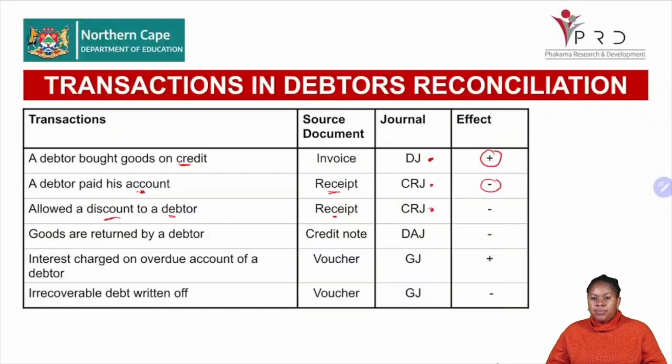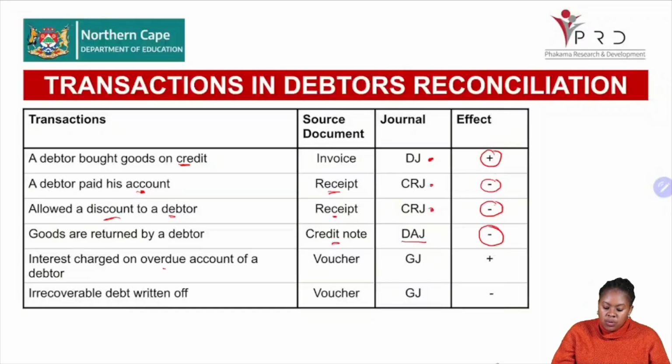Then the question, when we offer a discount to the debtor, will the debt decrease or increase? The debtor does not have to pay the money. However, the debt will then reduce. That is why we have a negative. Then goods are returned by a debtor. Will the debtor still owe us that money? No. That is why the effect is a negative, because the amount of money that they are owing us now will reduce because they have brought back our goods. And the journal will be the debtors allowance journal, and the source document is the credit note.